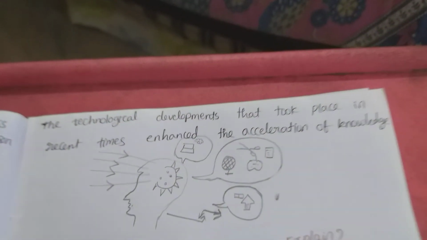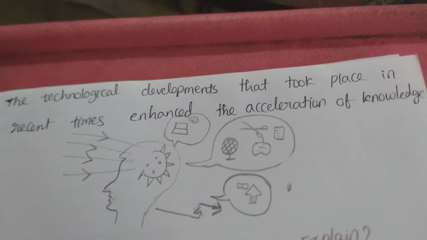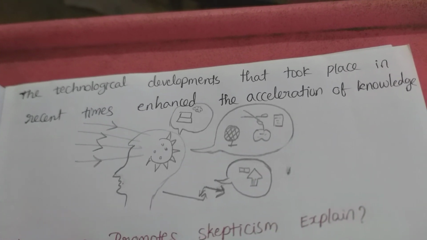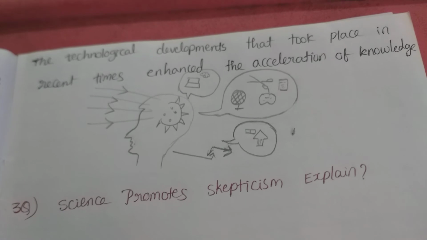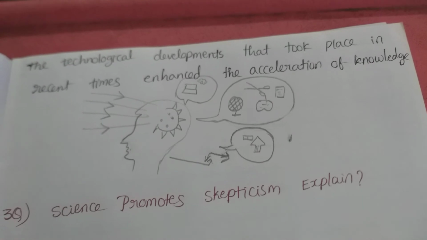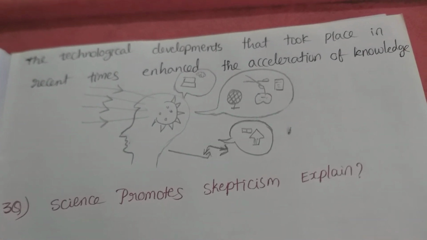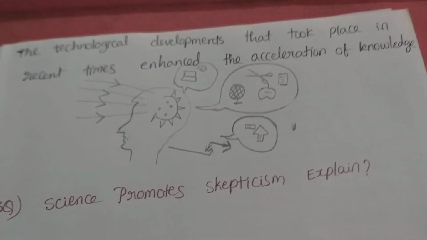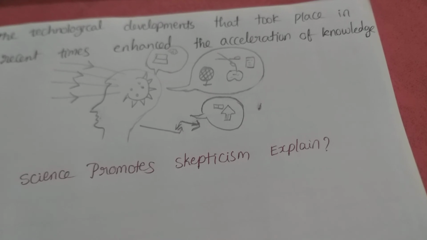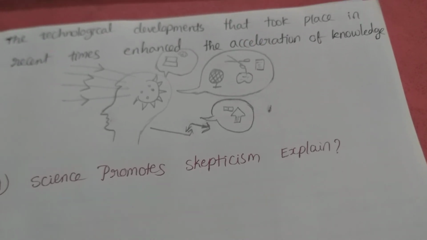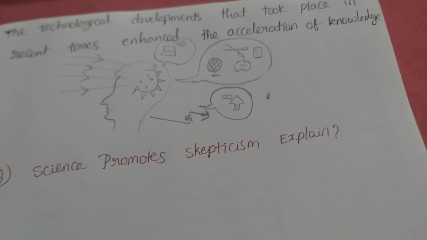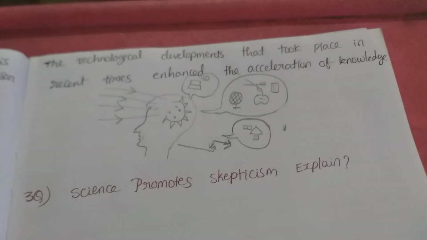The technological developments that took place in recent times enhanced the acceleration of knowledge. We have to write this information on science as a rapidly expanding body of knowledge. Then we have to draw a human head, and whatever represents the rapidly expanding body of knowledge, such as information, laptops, and inventions, we have to draw all of that.